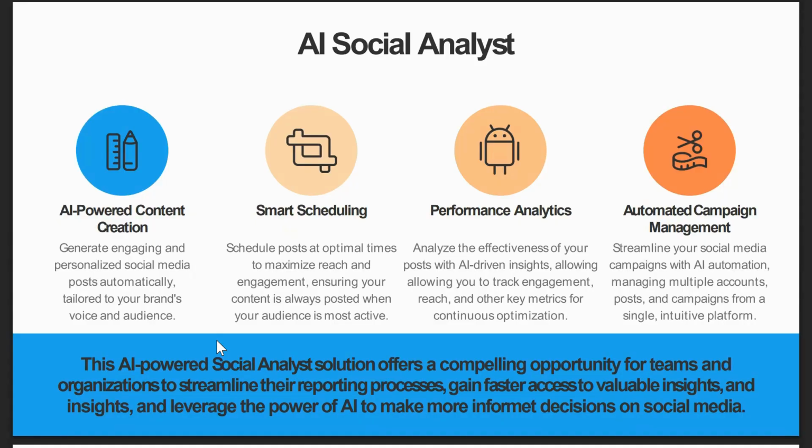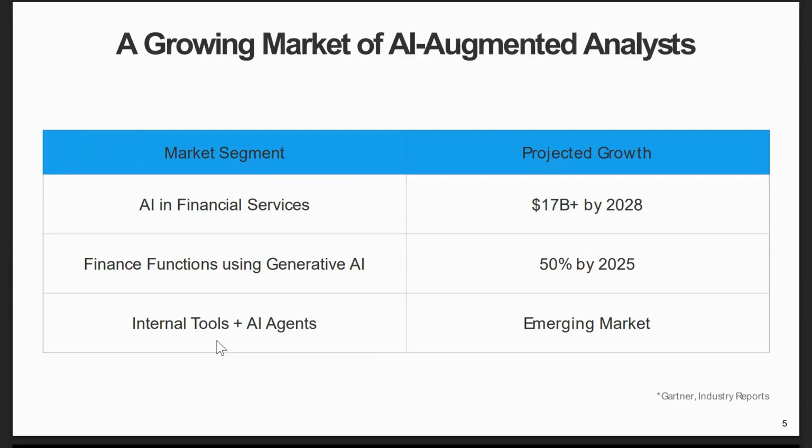And our second project is AI Social Analyst. Basically, it transforms your brand's social presence with our all-in-one automation platform. It generates captivating posts, schedules content, and analyzes performance. And it is all powered by cutting-edge artificial intelligence. The key features of Social Analyst are AI-powered content creation, smart scheduling, performance analytics, and automatic campaign management.